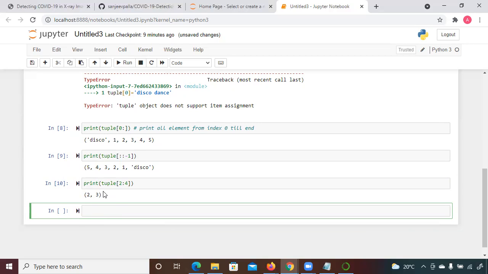There are a few more operations you can do in a tuple. For example, suppose you declare a tuple variable, tuple 2, and inside this you declare python comma python.